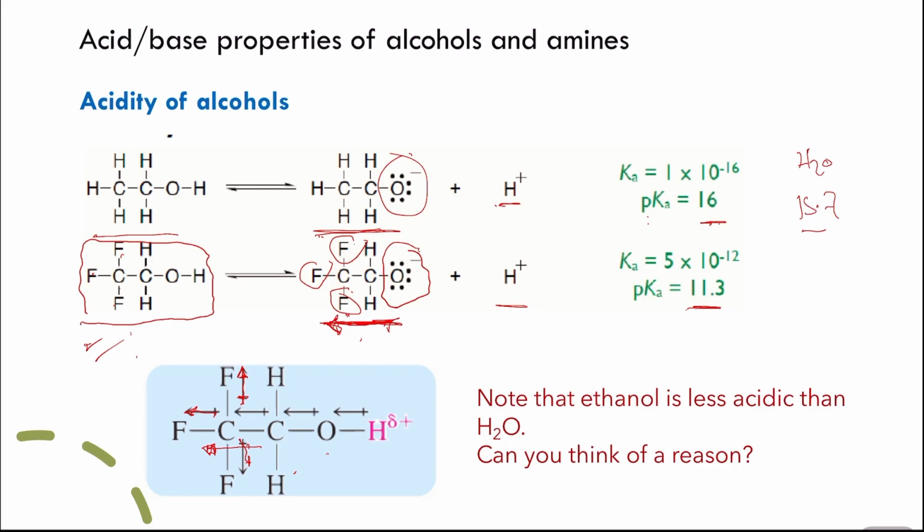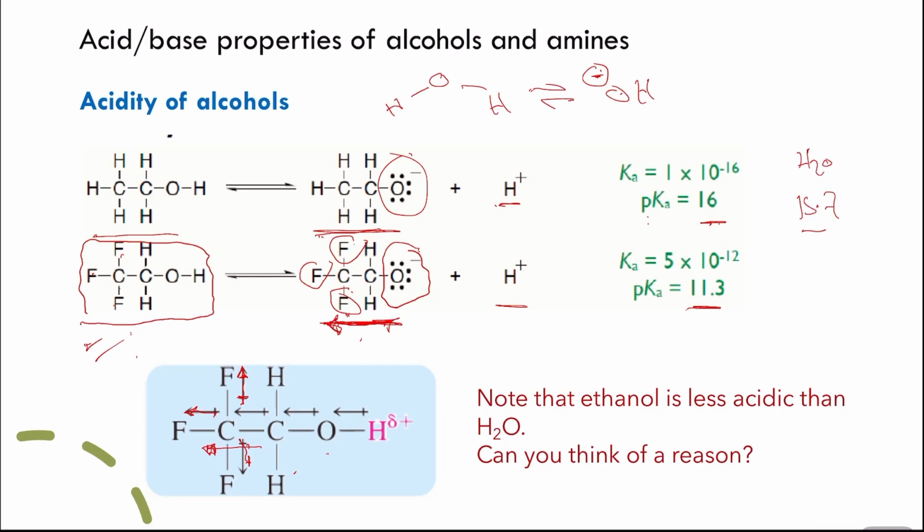What about when we compare ethanol with water? Why is water more acidic than ethanol? Again, let's compare ethanol with water. Water is basically an oxygen with two hydrogens. The conjugate base that is formed will be an OH with a negative charge on the oxygen.